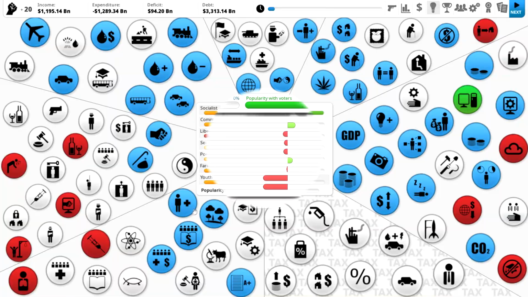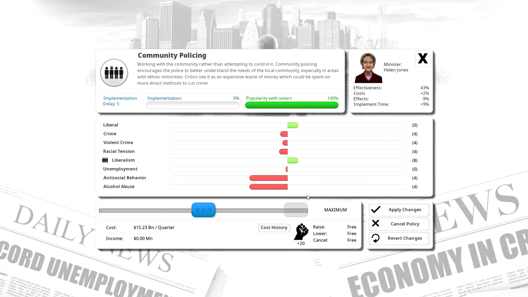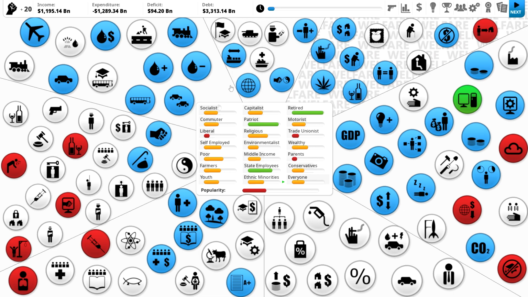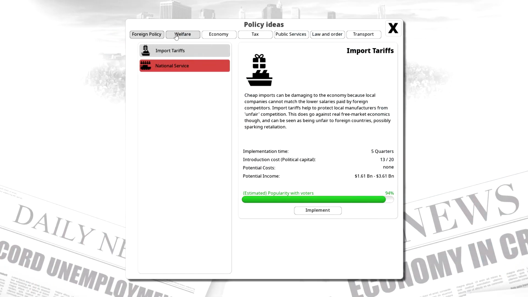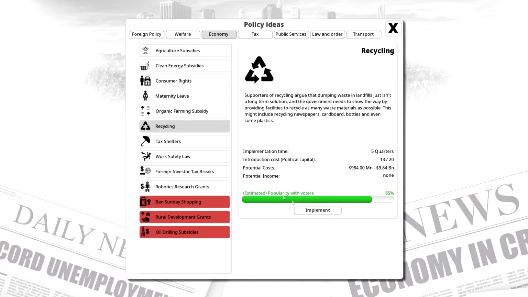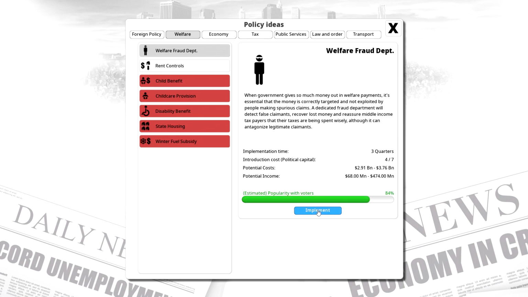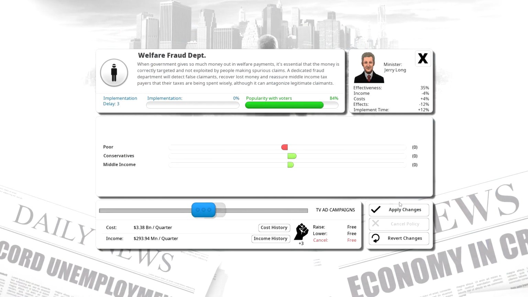We'll implement community policing as opposed to just having a normal police system. When the community works together, there's less racial tension, and it also fights crime. So we're going to implement that. Let's also implement some recycling. We'll implement the welfare fraud department because people like it.